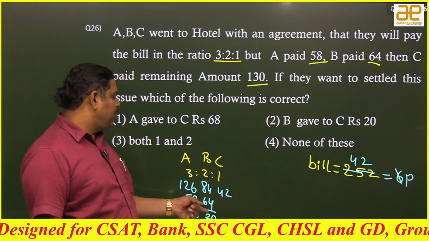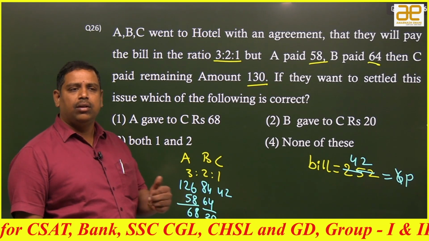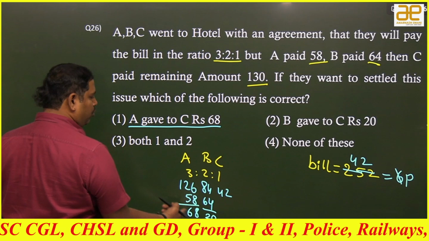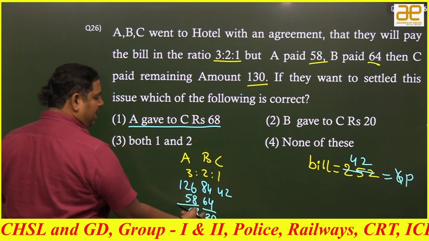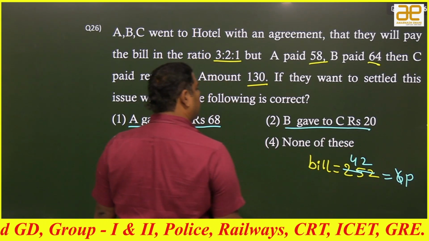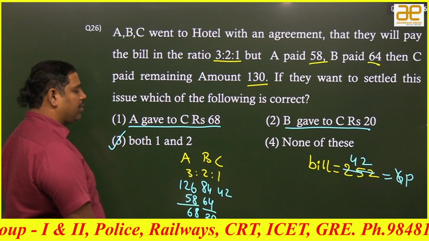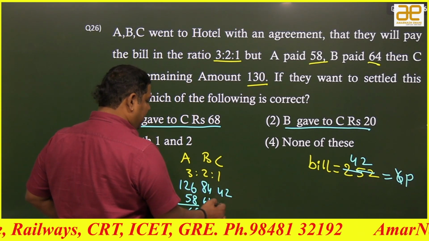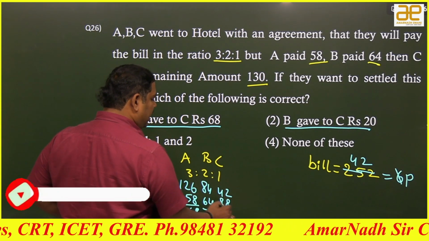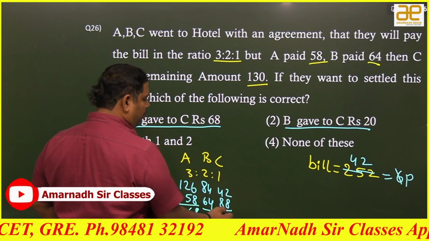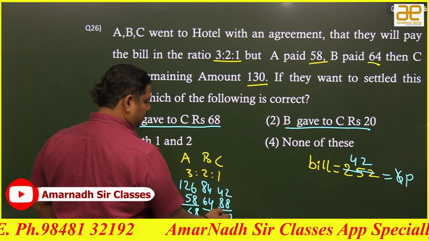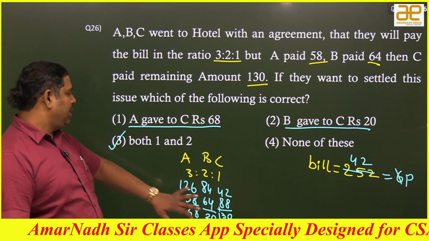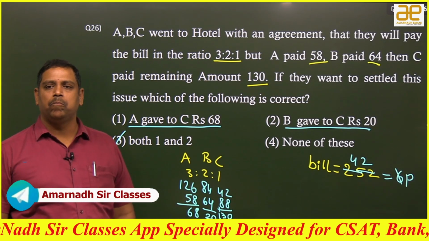Sir, A is paying, B is paying. To whom will they pay? To C they will pay. A gave 68 rupees to C. This is correct. B gave 20 rupees to C. This is also correct. So both 1 and 2 are correct to settle the issue. Observe, if both have given 88 rupees, then how much did C get? 130 rupees. Is it correct or wrong? Verify. Yes, it is. Got it? So this is the way that they have to settle the bill. Clear?